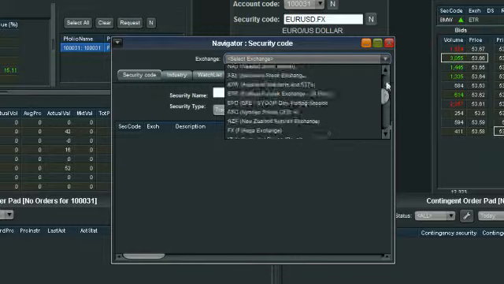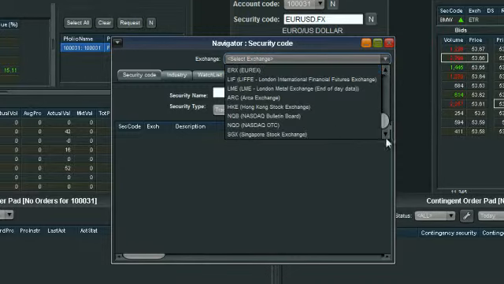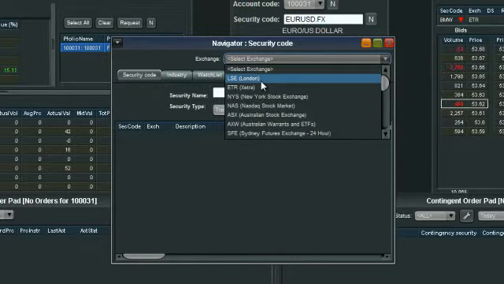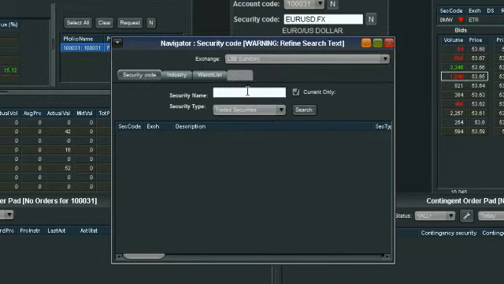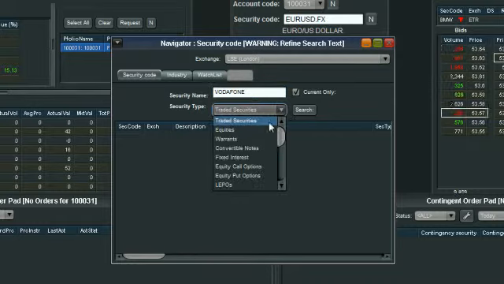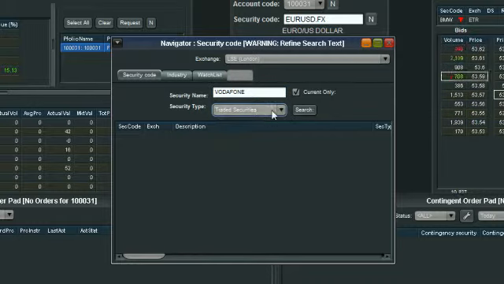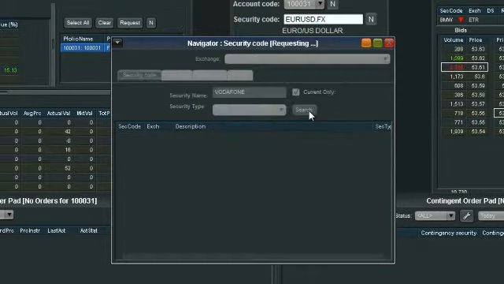We simply can select out the exchange that we want to look at, or you can select all the exchanges. So let's say we narrowed it down to the LSE. We can select the name. So let's say we needed to find, as we mentioned before, Vodafone. You type it in there. We simply hit search. You can obviously drill down into the different types of products that you did want to search.